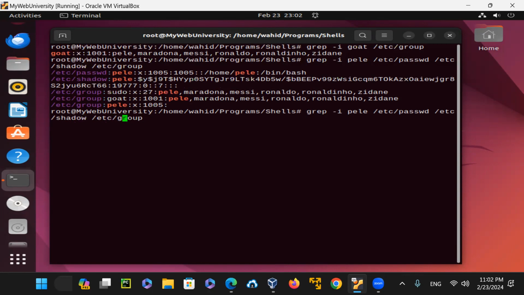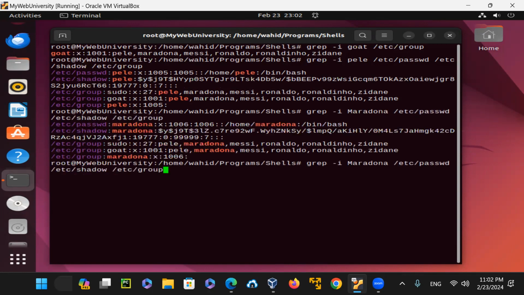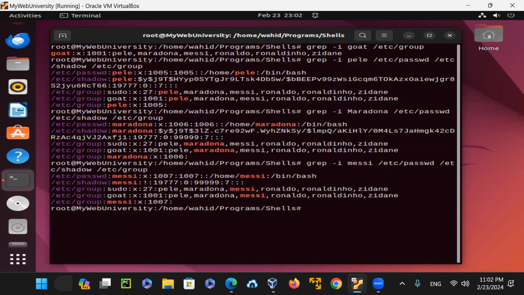Similarly, if I do the same thing for Maradona, you can see that. If I do it for Messi, for example, we did not change the password for Messi, and then you can see that the password field in the shadow file is just blank, meaning that it is empty at this time. We haven't assigned a password.